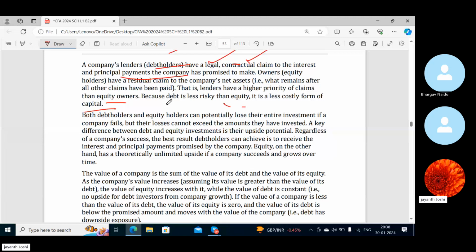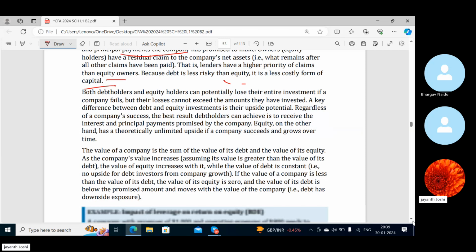Why? Because they get the backup of assets from the company. Whatever security they are holding has the backup of assets. If tomorrow the company goes into losses, they can sell the assets and give the money to the bond holders. That is not the case from the equity holders' perspective, so they have to bear the final losses.